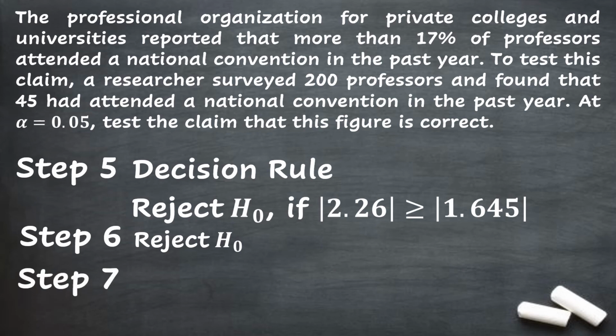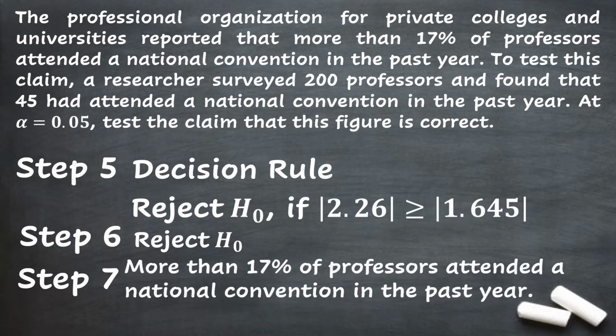Next and last step for this problem is the conclusion. Since we reject the null hypothesis, the basis for our conclusion is the alternative hypothesis, wherein, going back to step 1, the population proportion is greater than 17%, or in statement form, more than 17% of professors attended a national convention in the past year.